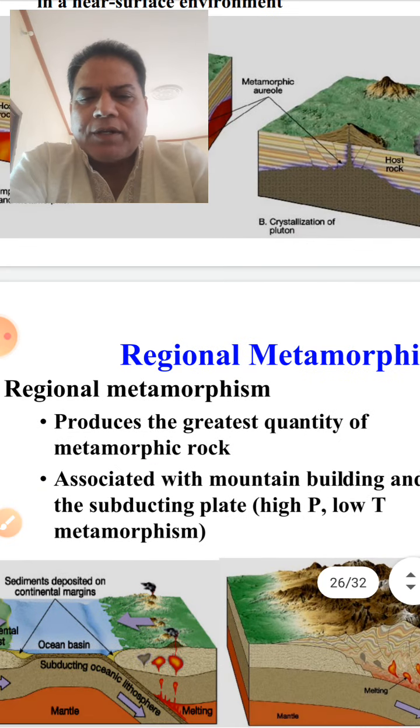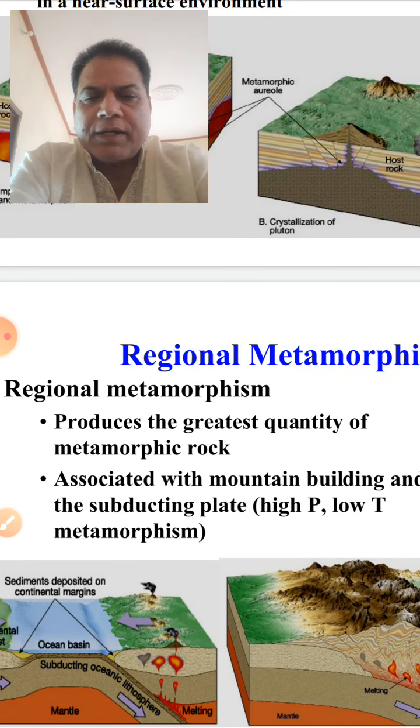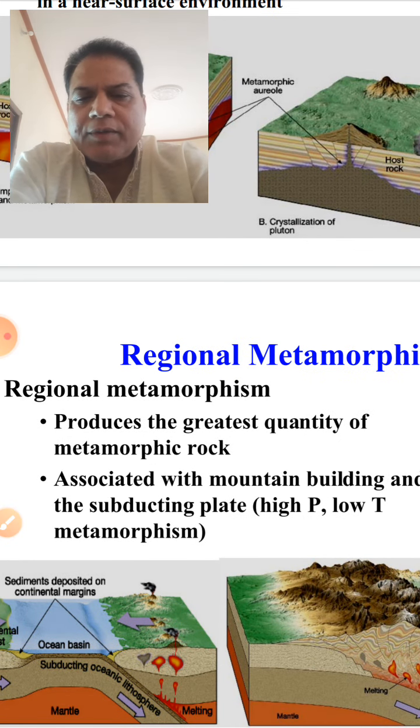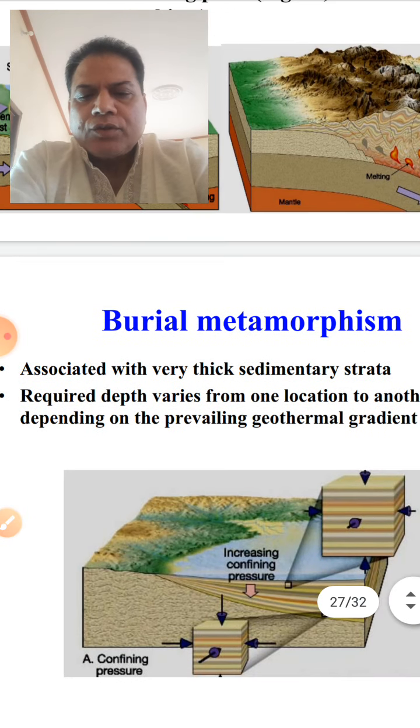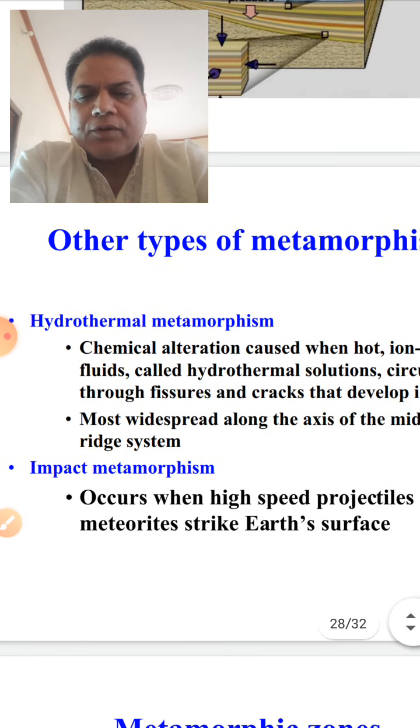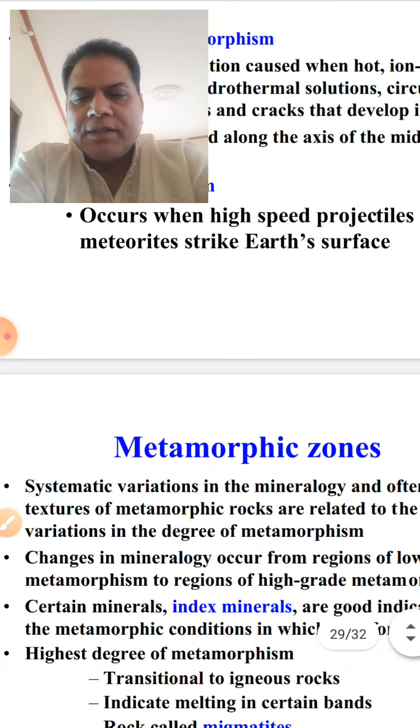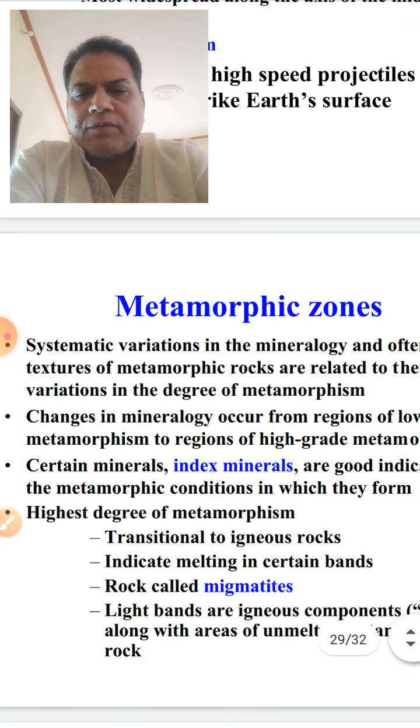The region produces the greatest quantity of metamorphic rocks, associated with mountain building and subducting plates, with high pressure and low temperature. So like this, the main metamorphic rocks are the result of either contact metamorphism or regional metamorphism.